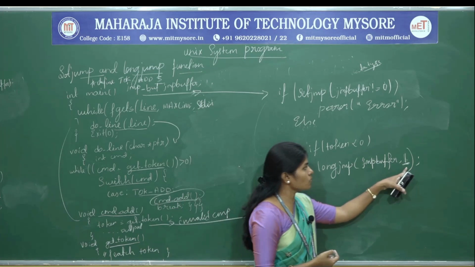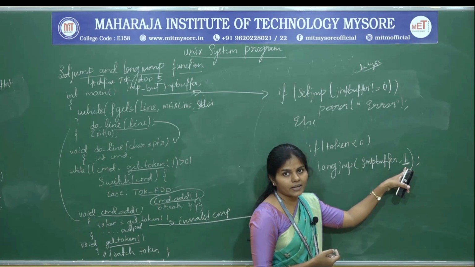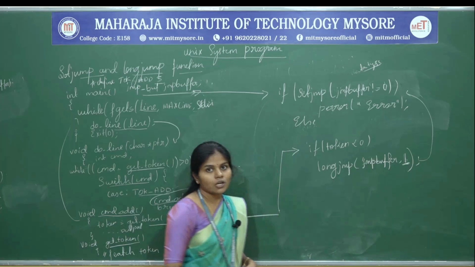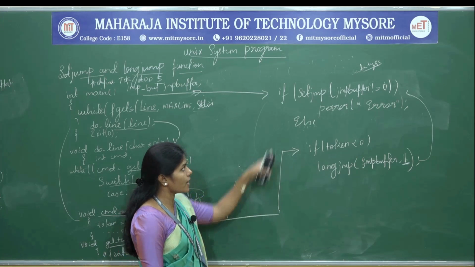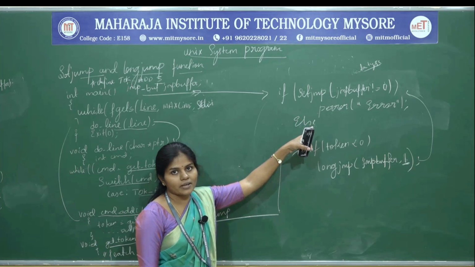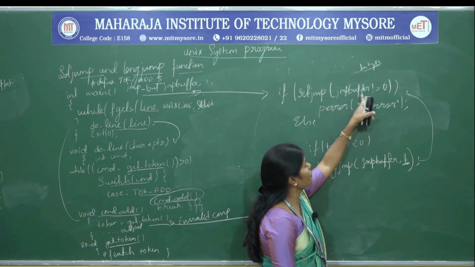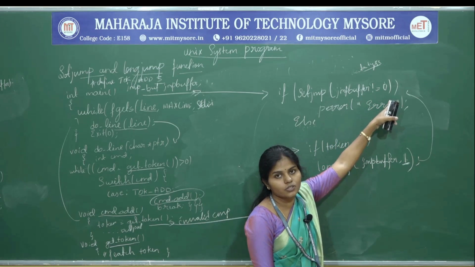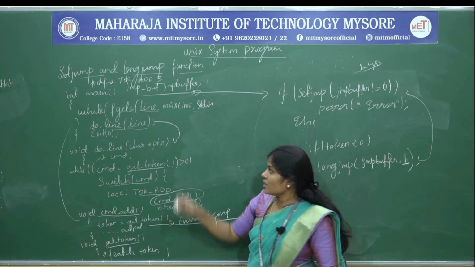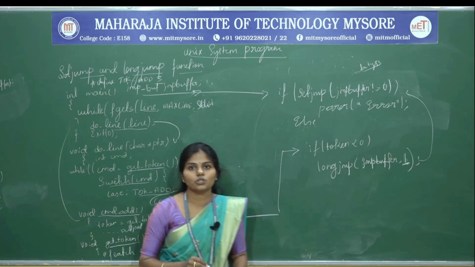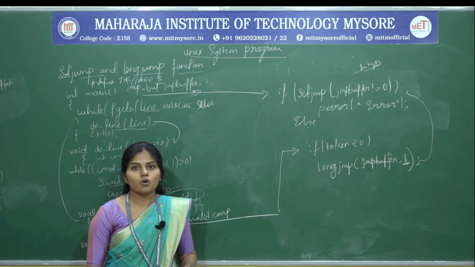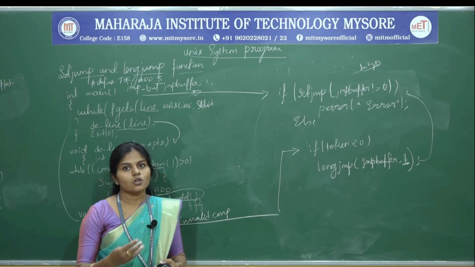So when it writes the value 1, the control will be given back to the setjmp function. Now the setjmp function is going to execute again, and it is set with the value 1. Since the jump buffer value is not 0, it is returning the value 1, so it is going to execute the else part, that is the while loop. This is how the control goes from longjmp to setjmp.